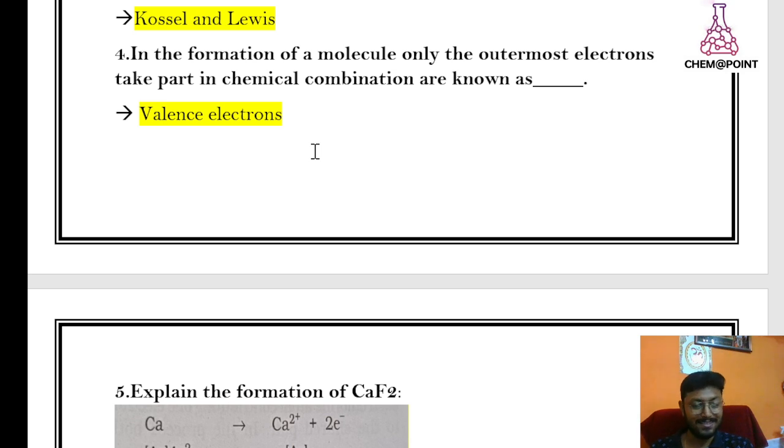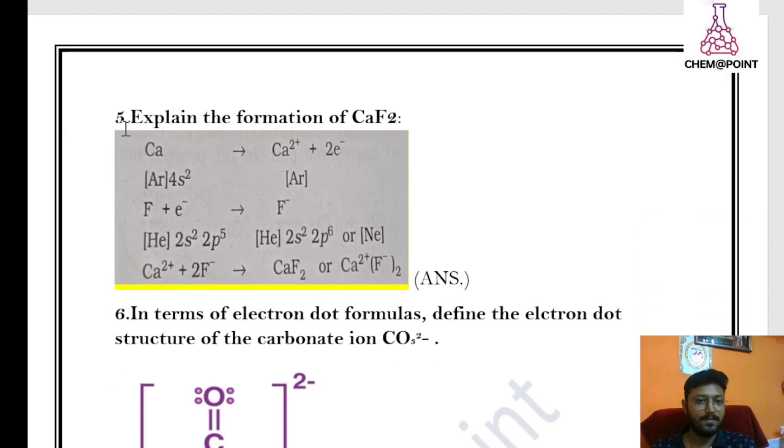Getting my point? That means CH4, carbon bonds 4 times with hydrogen. So it depends upon the valence electrons.